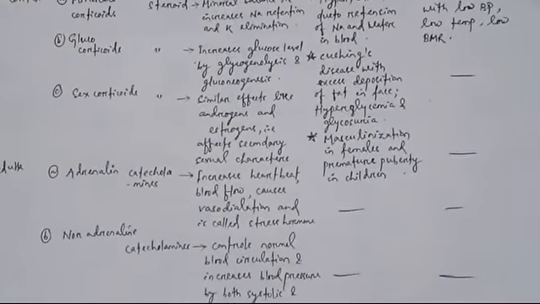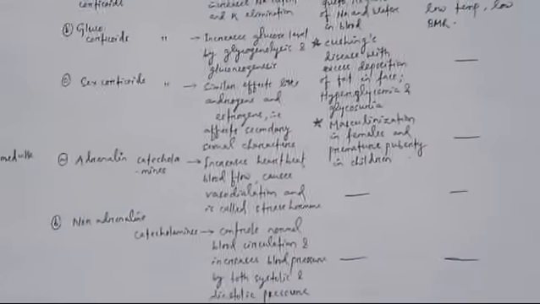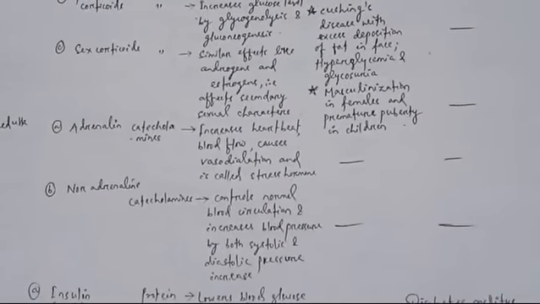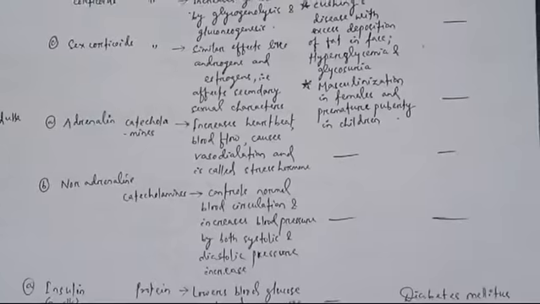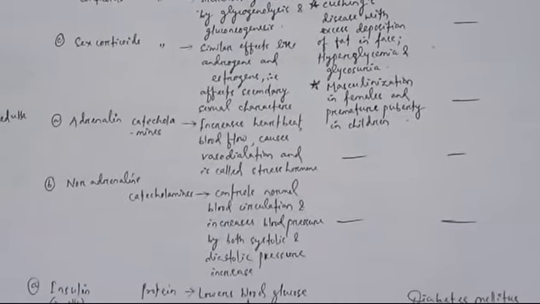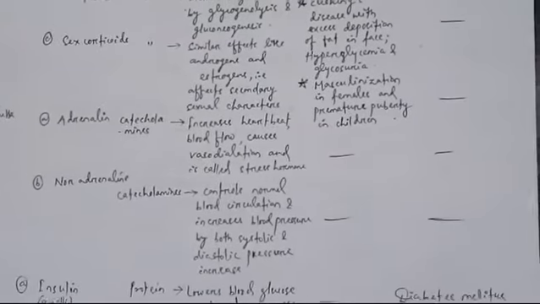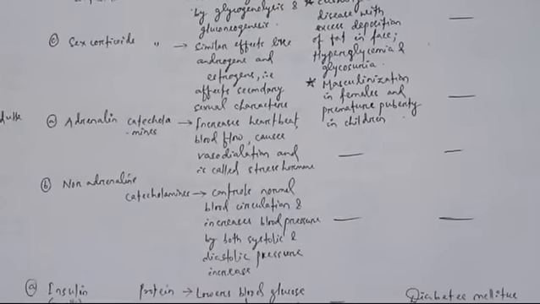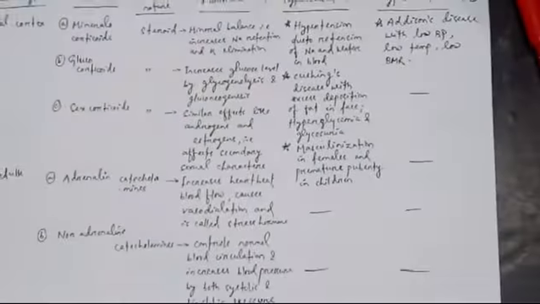Then B, noradrenaline, which is also a catecholamine. It controls normal blood circulation and increases blood pressure, with both systolic and diastolic pressure increasing. Noradrenaline has an antagonistic effect to the adrenaline hormone. Okay, both of these hormones do not have any hyper or hyposecretion disorders.